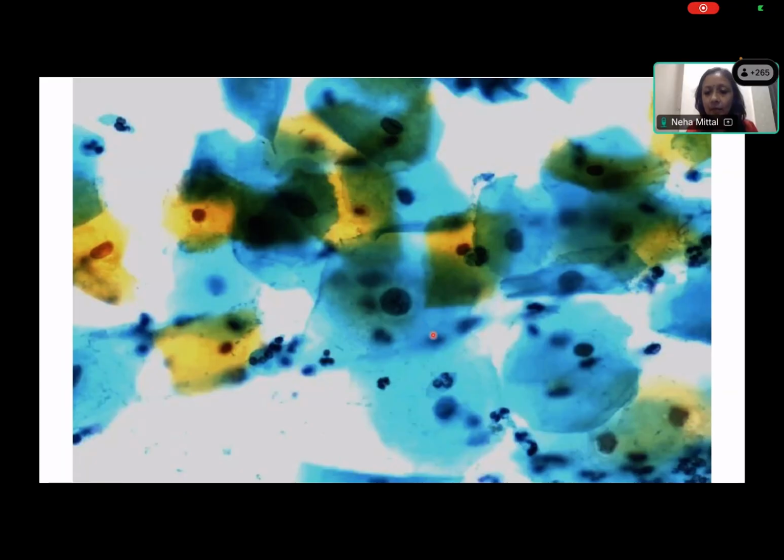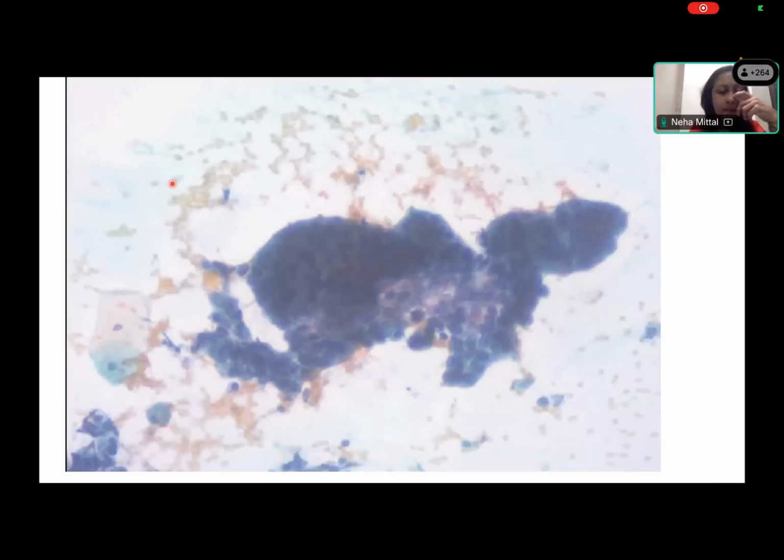Okay, so this is what I'm talking about. Can you see the laser pointer on my screen now? Yes, ma'am. And this is another thing that I'm talking about. These two cells, okay? In just this group of some 20-25 cells, you have two cells which are showing a perinuclear halo, though none of these cells is showing nuclear features consistent with definite HPV related changes. It is somewhat lesser than that, but they seem to be frequent. So this can be labeled as ASCUS. But other areas of the smear, or another smear that we had taken, showed these.